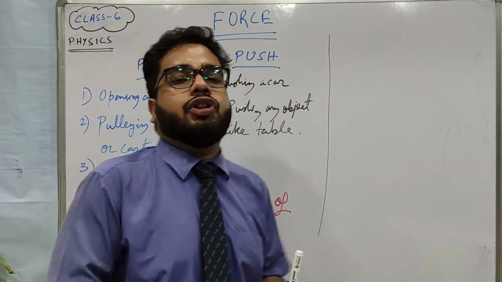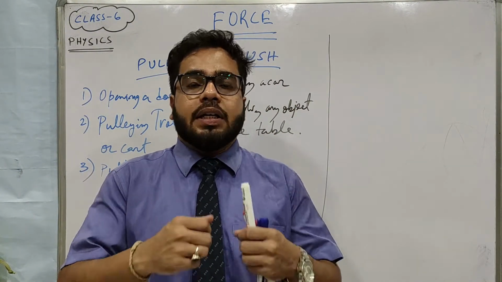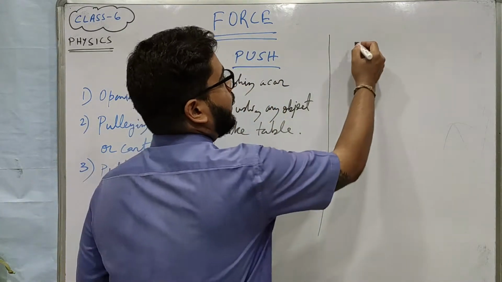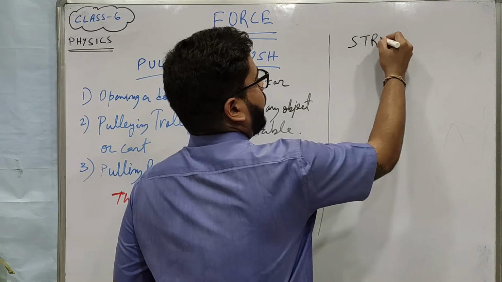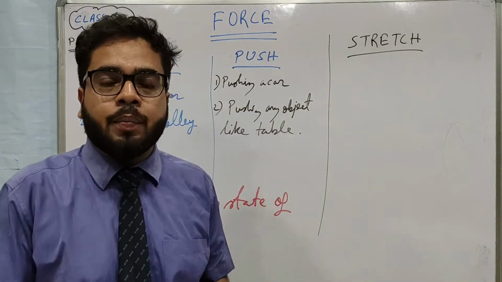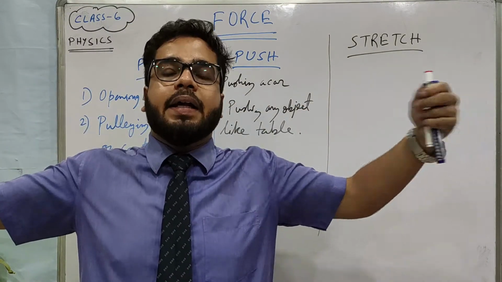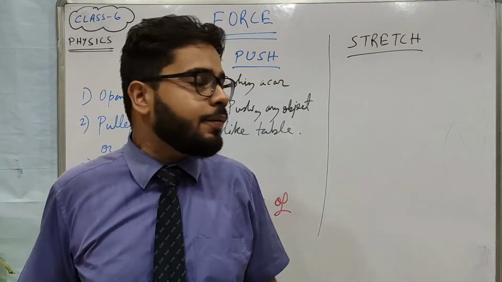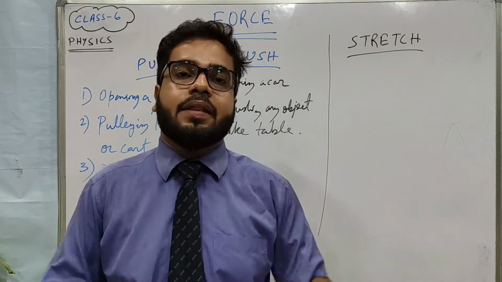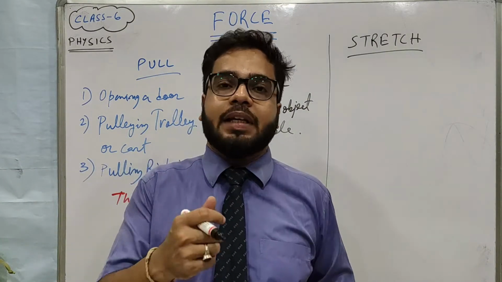Except pull and push, we must know about stretch and squeeze. Okay, what are the terms I am saying? Stretch. You all use rubber bands in your home. So if you stretch the rubber band, it increases in size. So by stretching we can increase the size if the material has some elasticity in it.